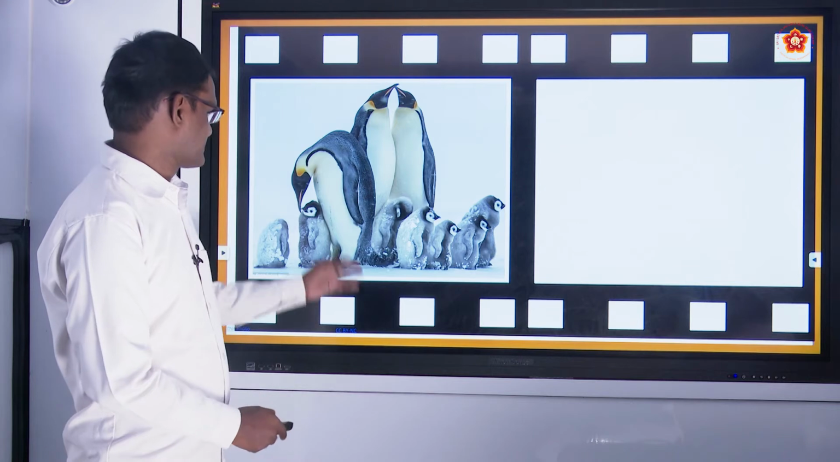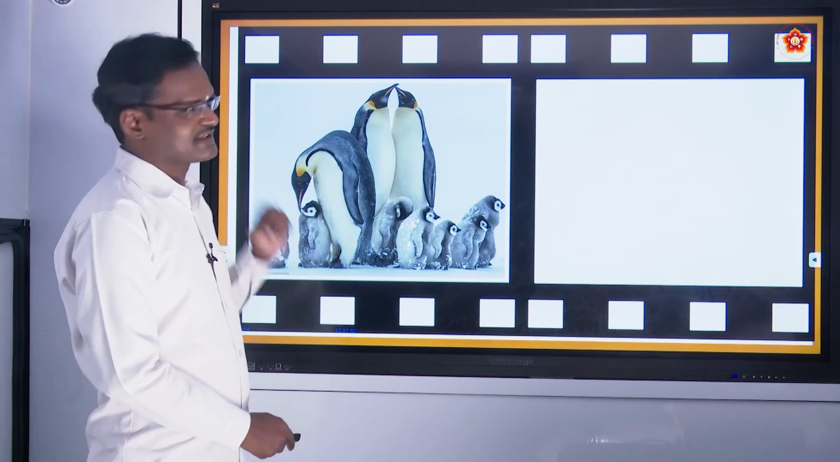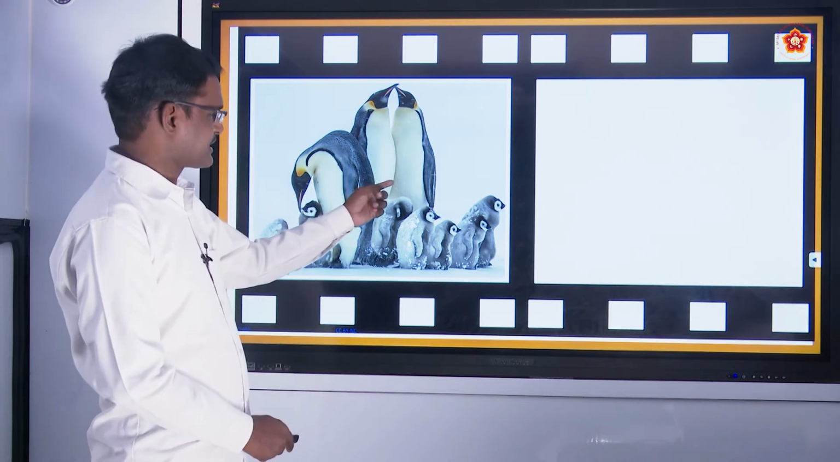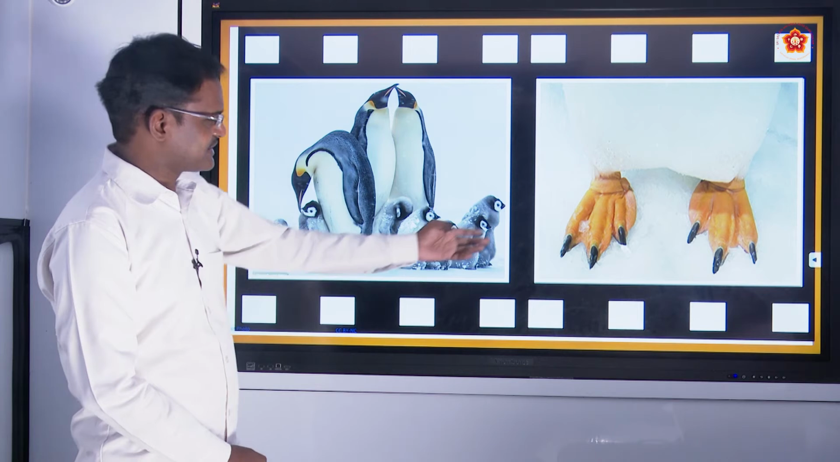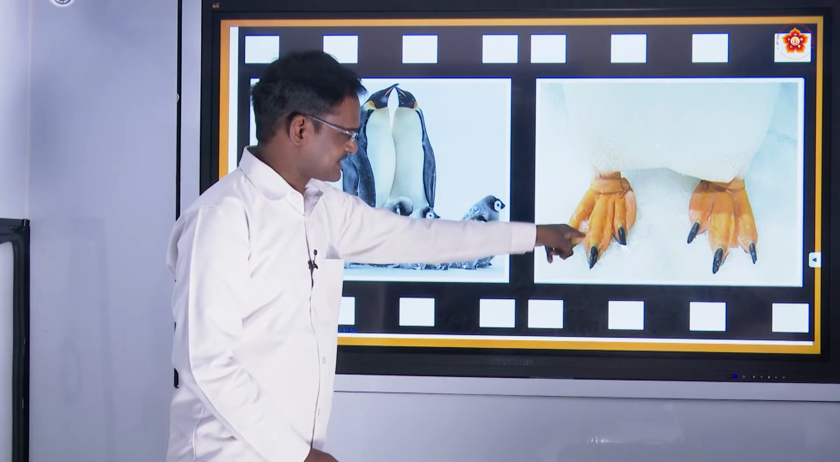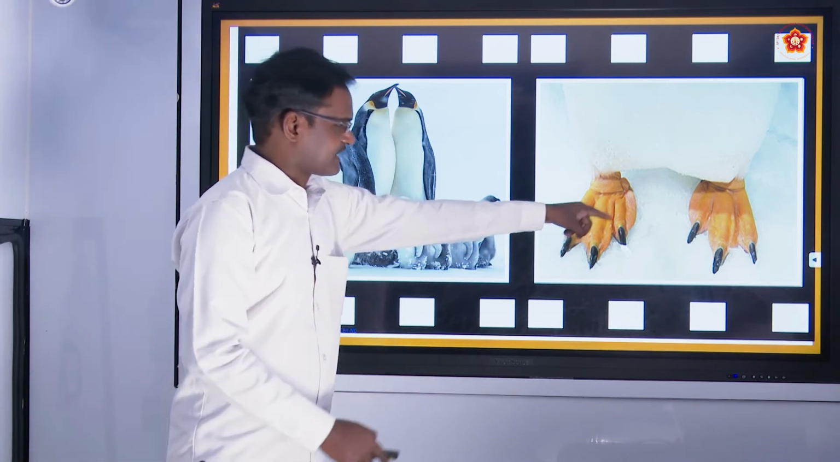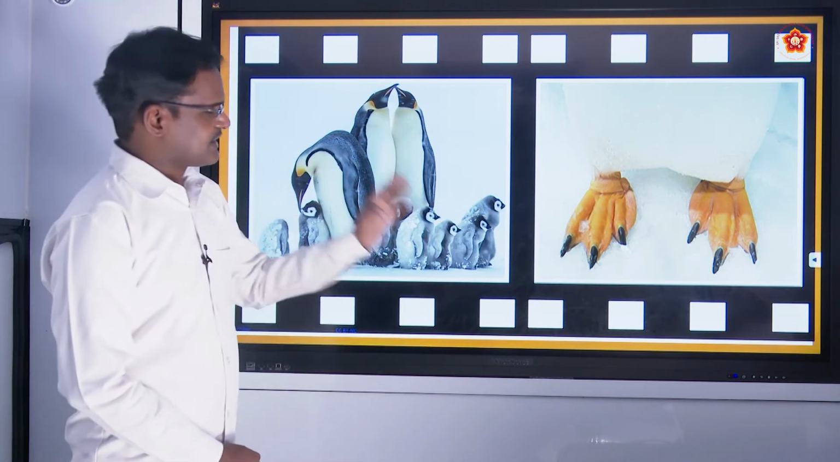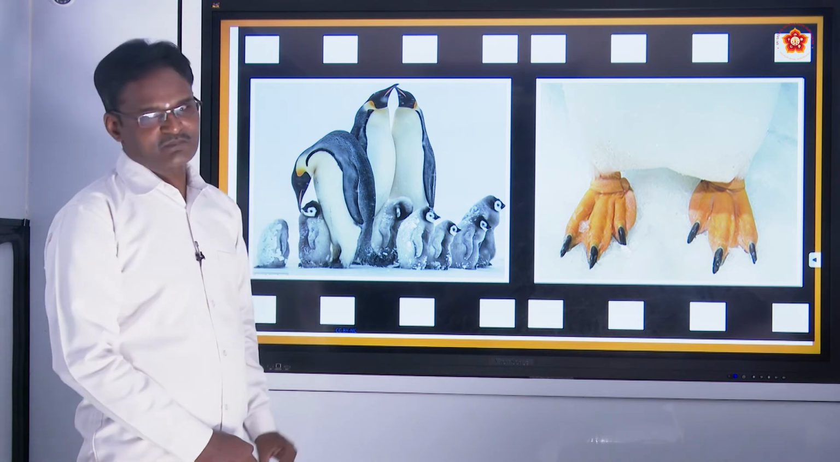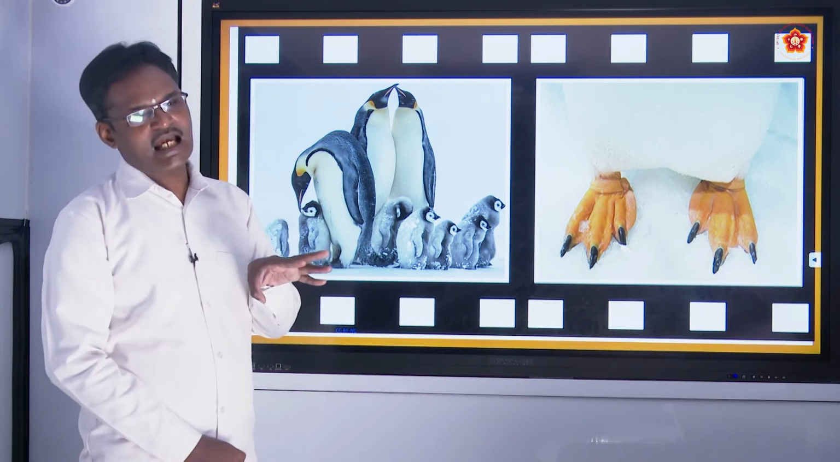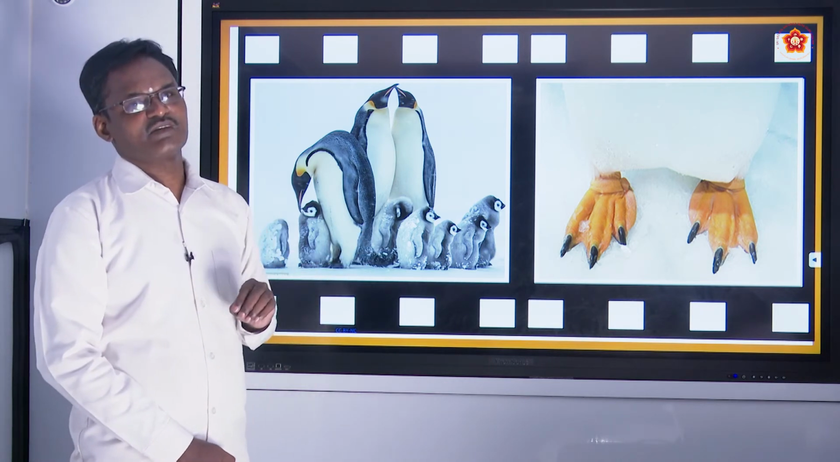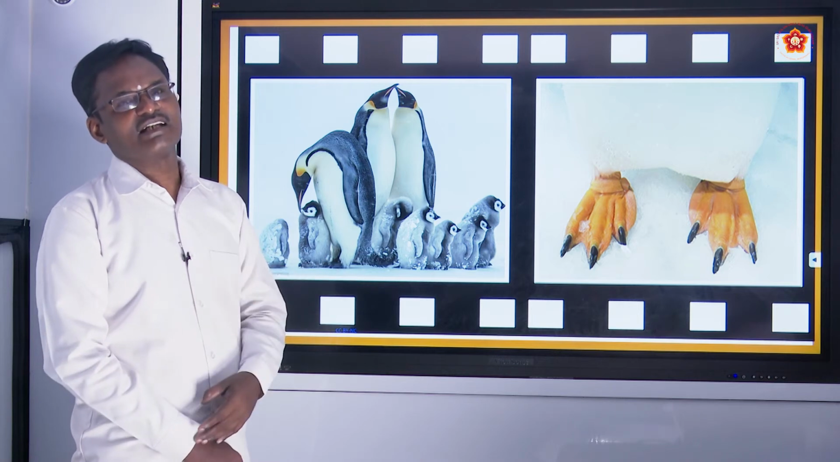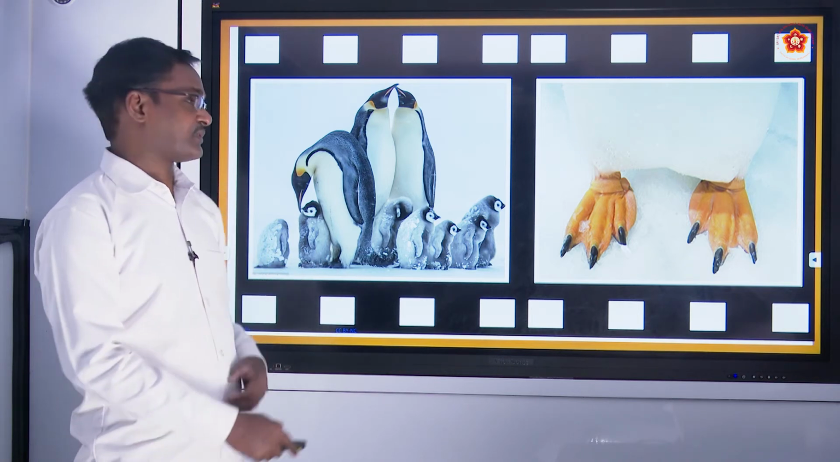If you see here, these are the penguins, they mutually cuddle with each other. Cuddling means this is the property, it will be like this. Even if you see the feet, it will be a web-like structure. This is a cage-like structure, and they will be swimming in this manner. But the polar bear is different. The polar bear will have wide and large feet. With those wide and large feet, they will be easily able to move on the snow.